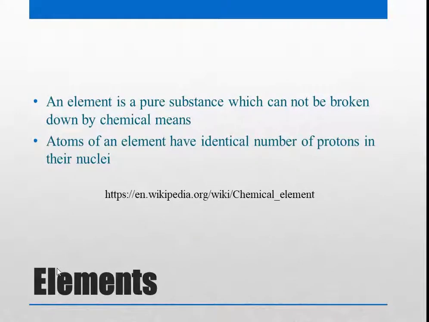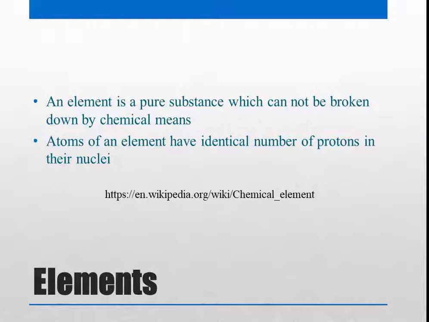So an element is a pure substance which cannot be broken down by chemical means, like we talked about water, oxygen and hydrogen. So if you take oxygen and hydrogen, they will spontaneously react and form water. But through electrolysis, we can break down water into hydrogen and oxygen. So that is how chemical reactions happen.